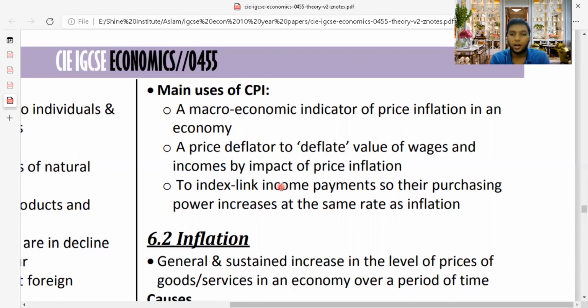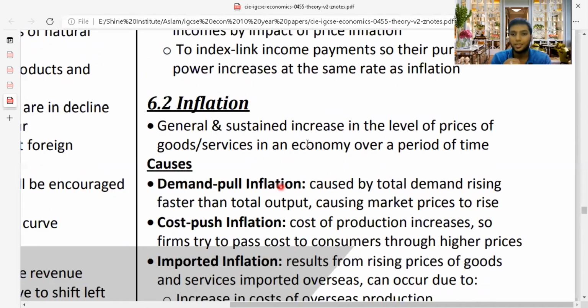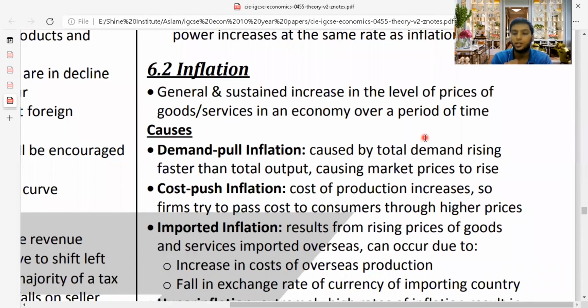So then we move on. One is you can set the inflation price, you can deflate the price, or else you can connect your income with the rate of inflation in a country. Inflation is a general and sustained increase in the level of prices of goods and services in an economy over a period of time. So if your price levels are increasing day by day, take this power bank as an example. I took this power bank for 1,000 rupees in Sri Lanka. If that price has gone to 2,000 rupees next year, and the very next year 3,000 rupees, if it moves on increasing in price, we say it is inflation.